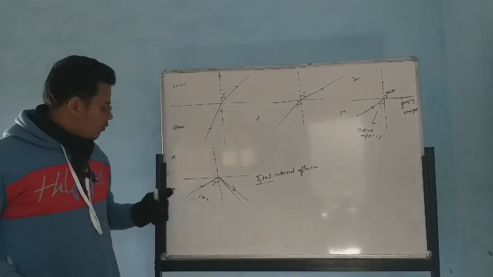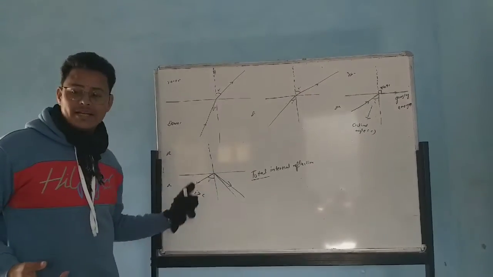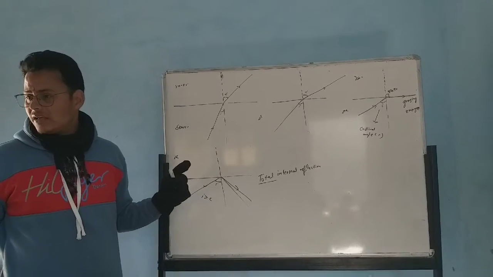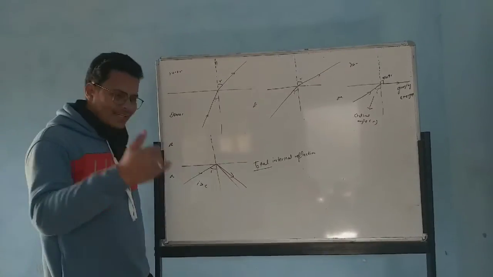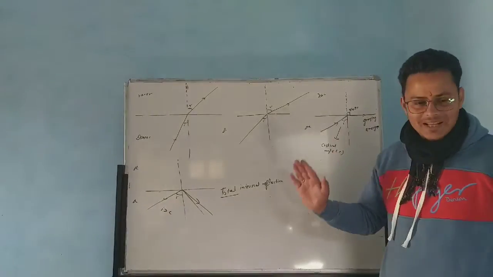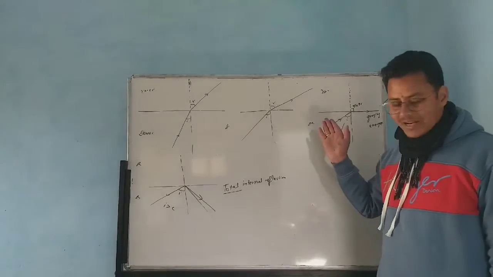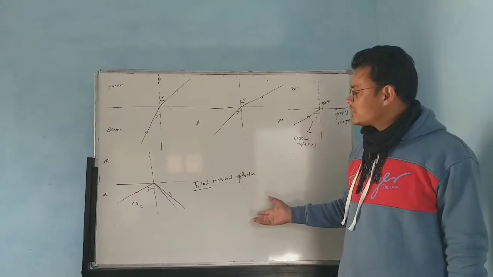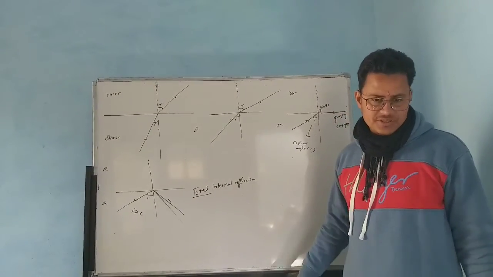Is it clear? What is the critical angle and what is total internal reflection? Clear? No need to tell more? Okay. Now, in the next topic, we will discuss how to find the critical angle and what are the factors on which this critical angle depends. And again, we will throw some more light upon total internal reflection. Is it clear?